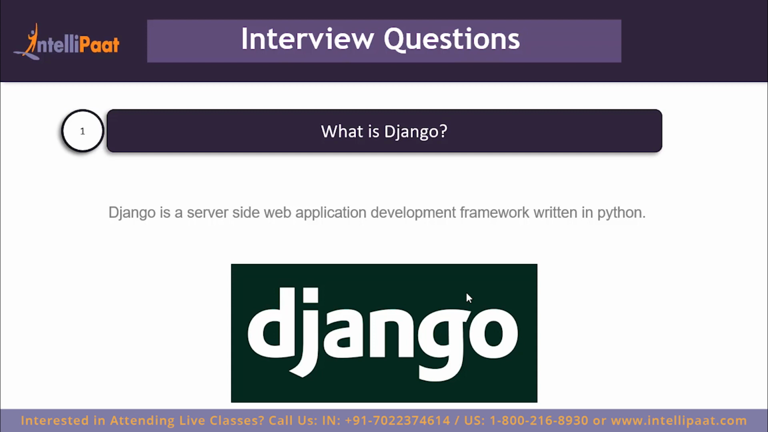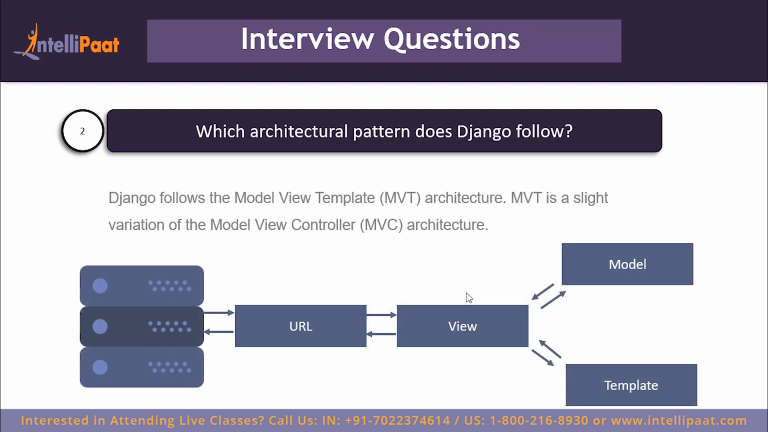Now let us move on to the next question. Which architectural pattern does Django follow? Django follows the model view template architectural pattern, which is quite similar to the model view controller architectural pattern. For those of you who are unaware of this, an architectural pattern is just a way of constructing or managing your code. By separating your code into smaller pieces, it becomes easier to create bigger projects. And for that we use an architectural pattern.